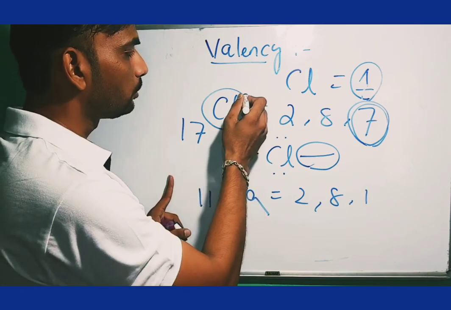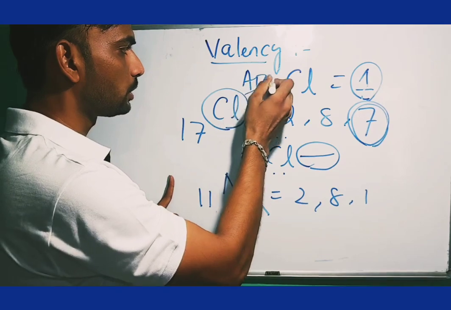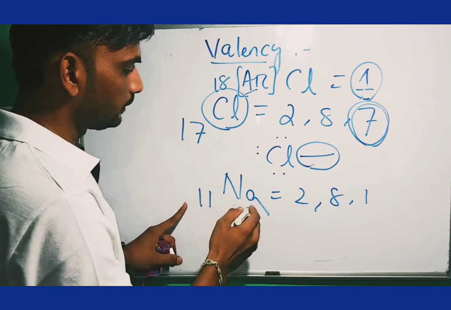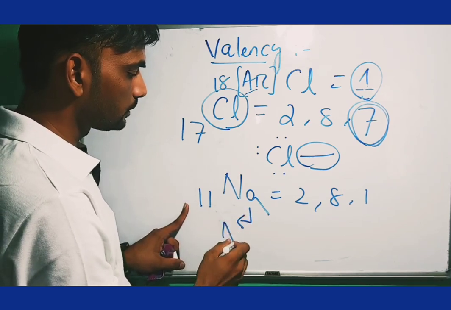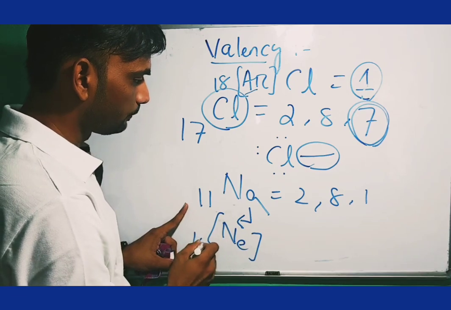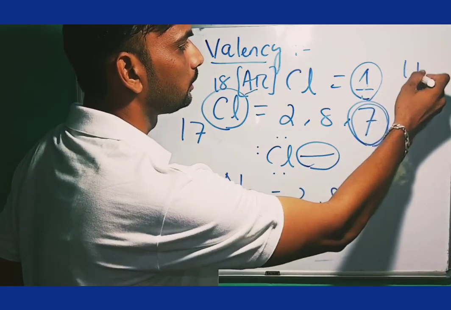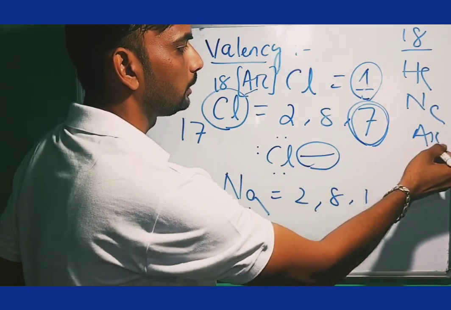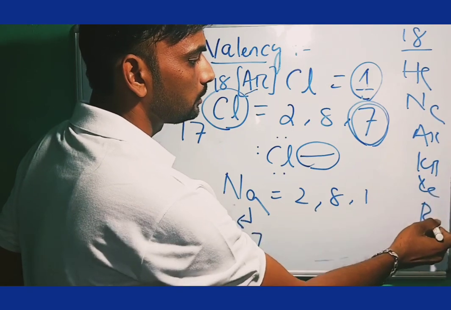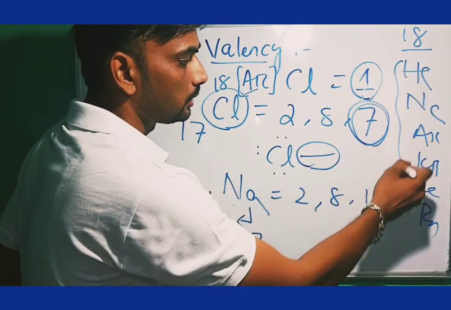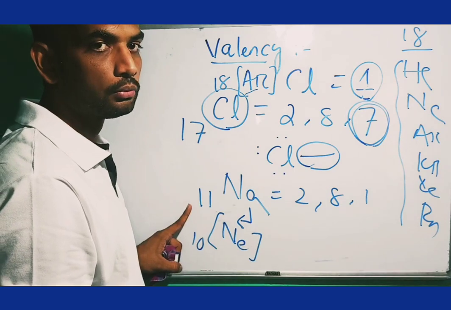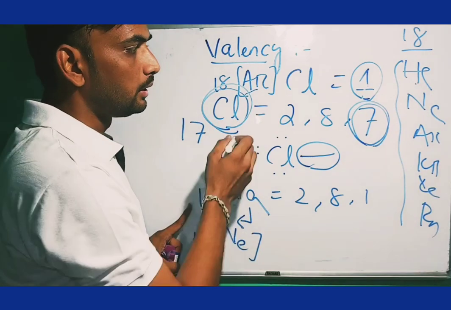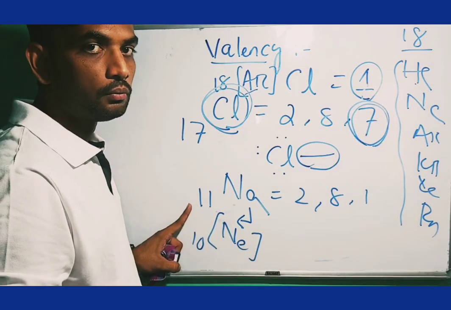That is, after chlorine there is argon, 18. Before sodium the nearest is neon, 10. We know that group 18 elements are known as helium, neon, argon, krypton, xenon, radon. These are the most inert or stable noble gases. So every element wants to become more and more stable.